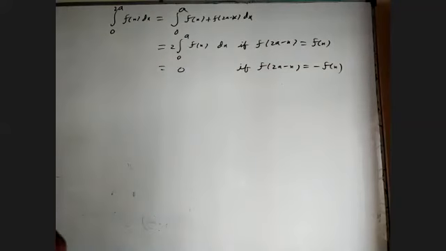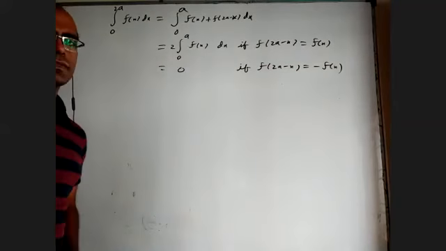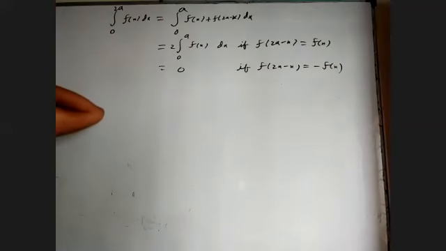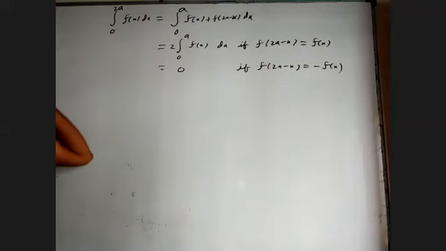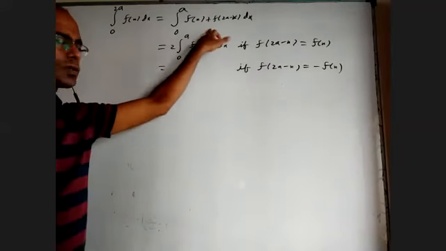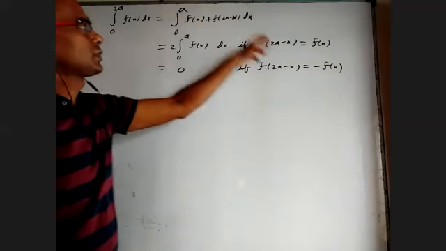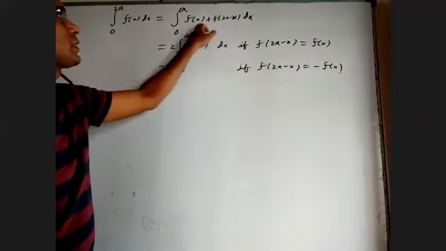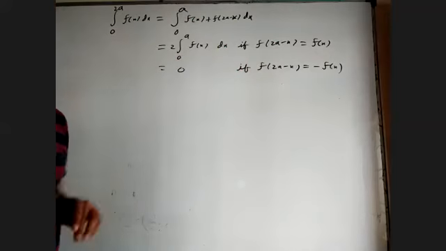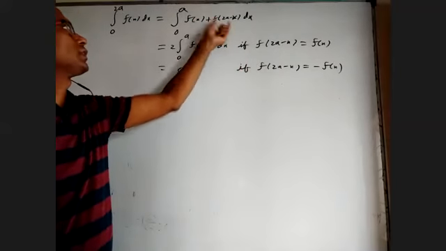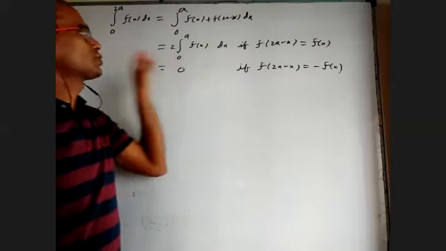This is somewhat like even and odd, not exactly. We don't call these even and odd. First of all, from here to here, we have to prove it. But once this one is proved, the next two are very easy. If f of 2a minus x is the same as f of x, then f of x plus f of x will be 2 f of x, that 2 is this. If f of 2a minus x is minus f of x, these two will cancel, we'll get 0.